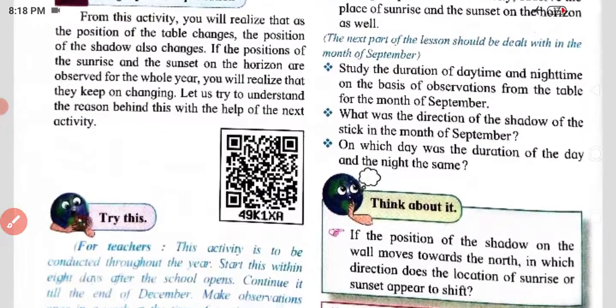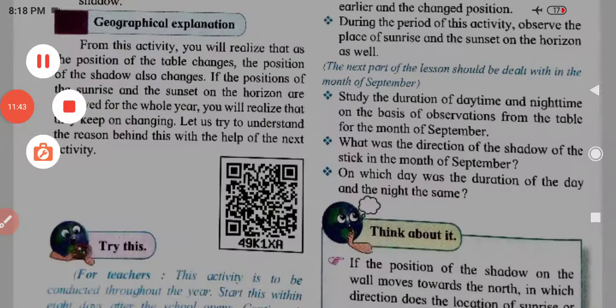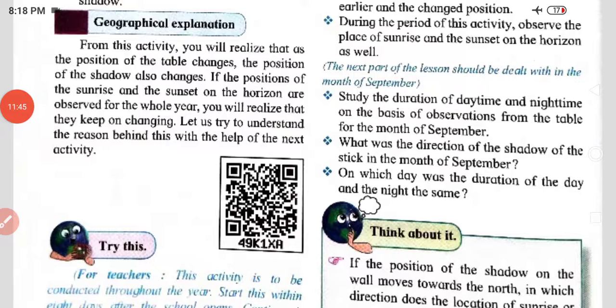Now the geographical explanation is given. From this activity, you will realize that as the position of the table changes, the position of the shadow also changes. Yes, dear student, exactly we are going to understand the same. The torch means the sun, and the paper table means the earth. Earth is moving around the sun, and the shadows of things get different. That is the common understanding.